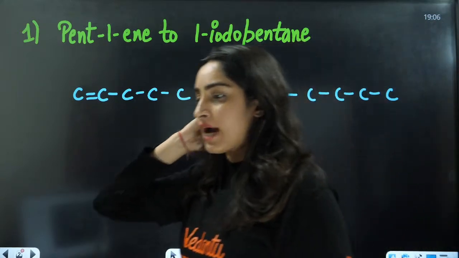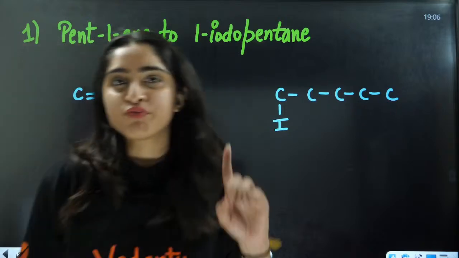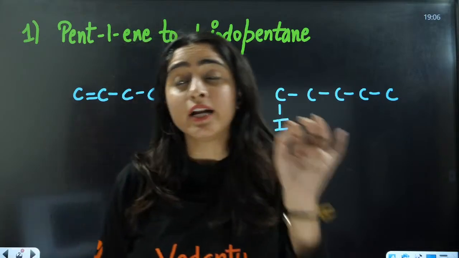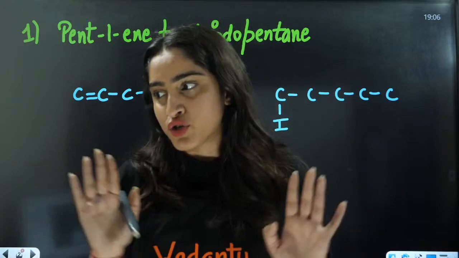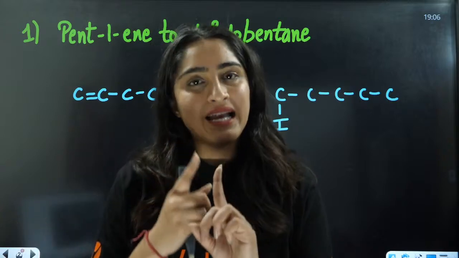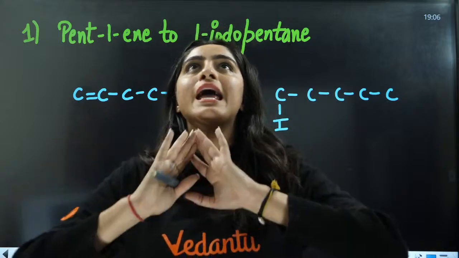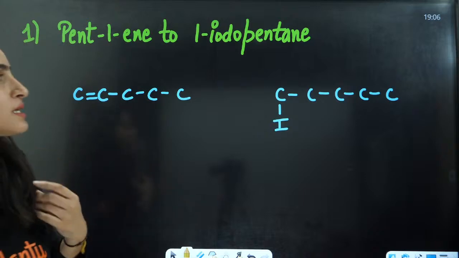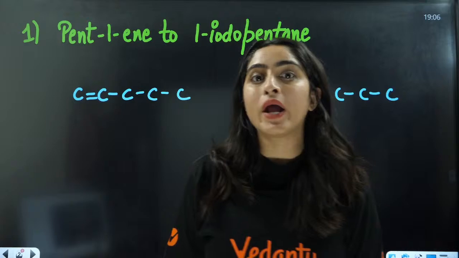So how are we going to do this? Anybody in the chat box? This is for both 11th and 12th. For 11th, only those students who have completed the 12th organic chemistry part. This is for 12th, and this is for droppers, anyone who is preparing for any chemistry exam. Everybody in the chat box, how are you going to convert this into an iodoalkane?